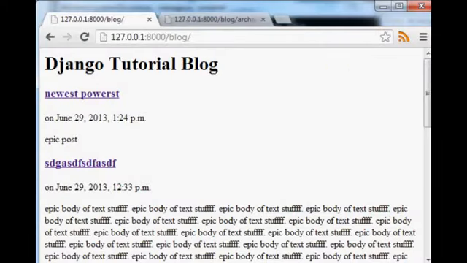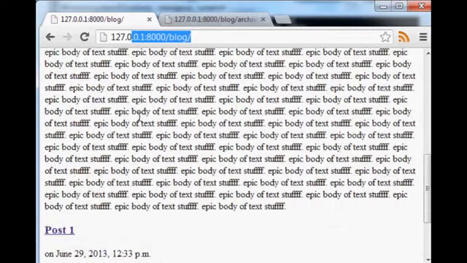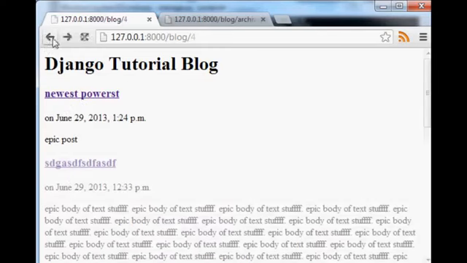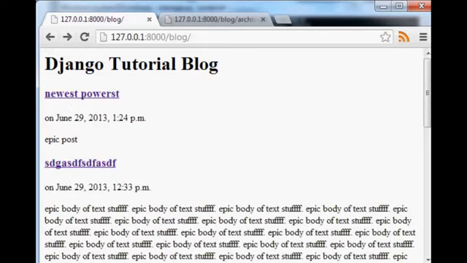Alrighty, welcome back to another Django tutorial. This is where we left off. We've got this blog page and some blog posts, and you can click the post and go to the epic post, whatever. That's cool, but I want to do something more.